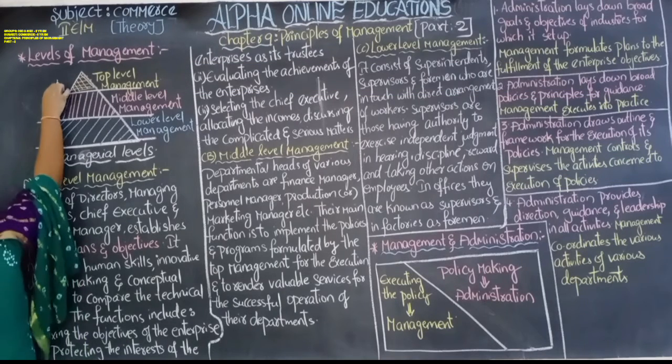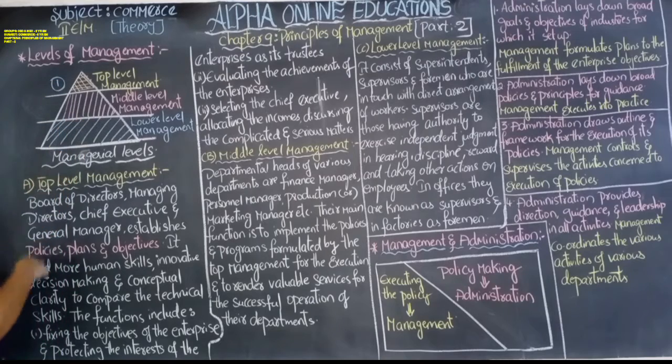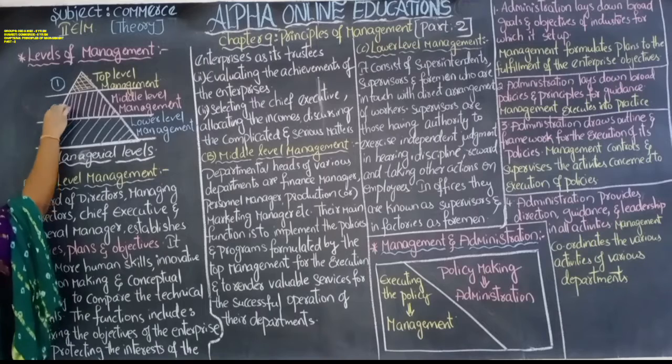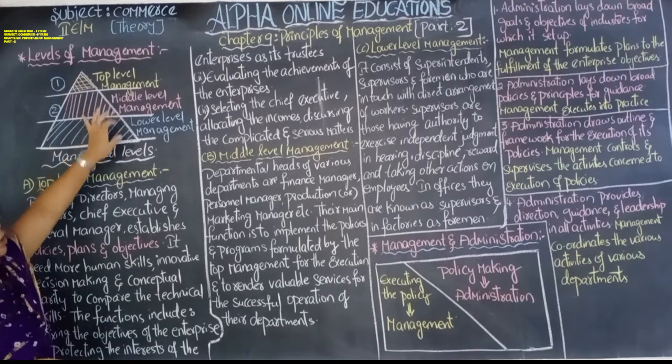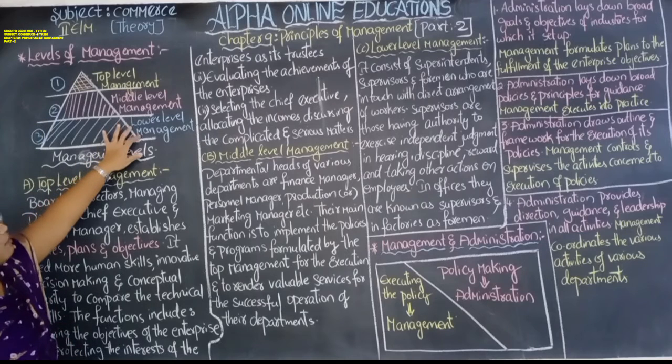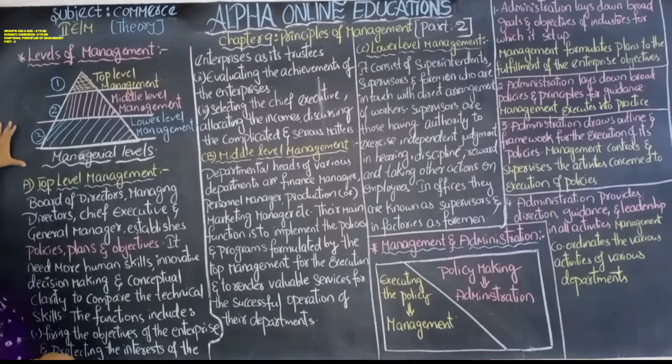First level, that is top level management, and the second level, that is middle level management, and the third level, that is lower level management. So let us see how these levels are interconnected with each other, and how they will help for the success of the business organization.